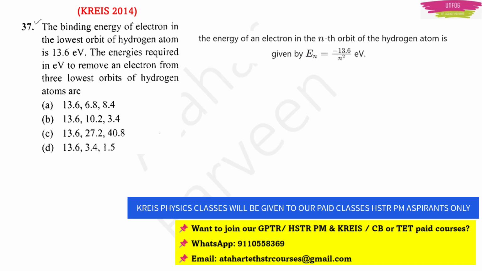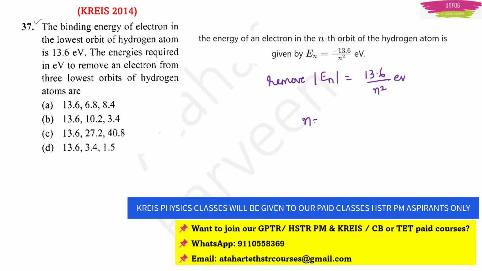Now, this is your energy with which the electron is moving in the orbit. So, what will be the energy required to remove the electron from that orbit? To remove the electron, you have to give the same energy with the opposite sign, right? Then only you can remove the electron from its orbit, right?